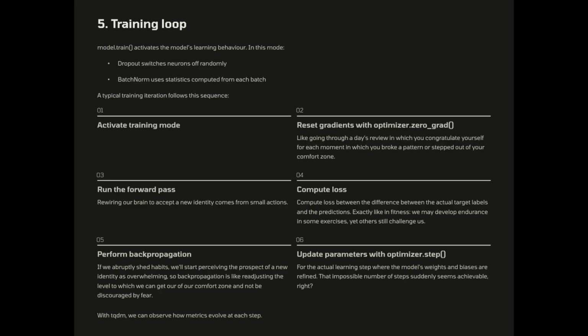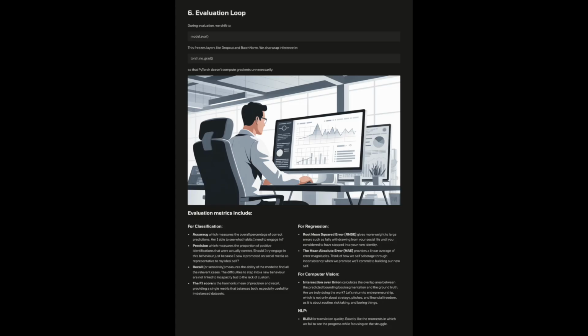With TQDM, we can observe how metrics evolve at each step. During evaluation, we shift to model.eval. This freezes layers like dropout and batch norm. We also wrap inference in torch.no_grad so that PyTorch doesn't compute gradients unnecessarily. Evaluation metrics include, for classification, accuracy, which measures the overall percentage of correct predictions.